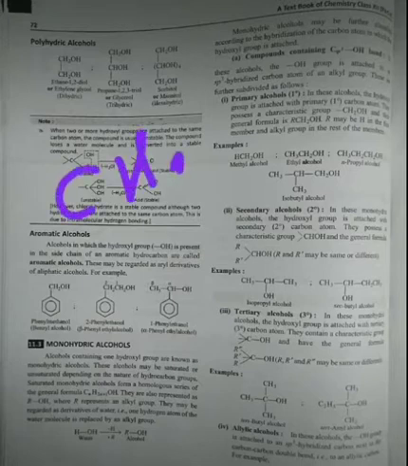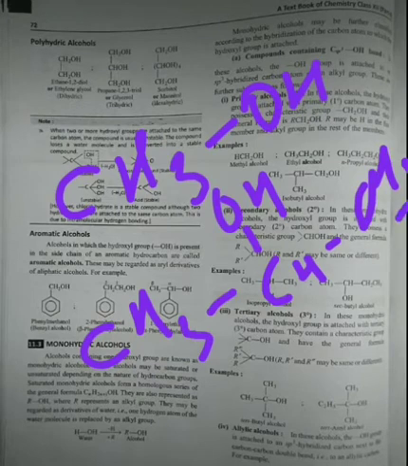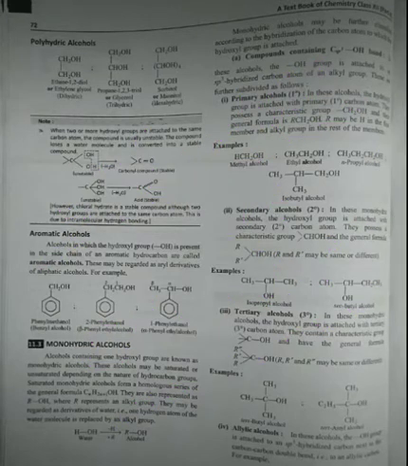So suppose we are drawing different patterns of alcohol. Suppose here it is... okay, so in this you can see this is 2 degree alcohol, this is 1 degree alcohol. So in this manner alcohols are further classified. For primary alcohol, basically the hydroxyl group is attached to the primary, that is 1 degree carbon atom. Okay, and now talking about the secondary alcohol. Here in this monohydric alcohol, the hydroxyl group is attached to a 2 degree carbon atom.